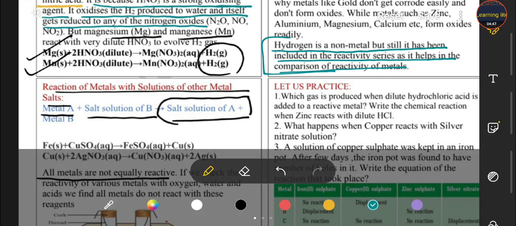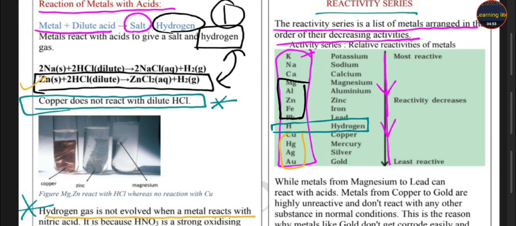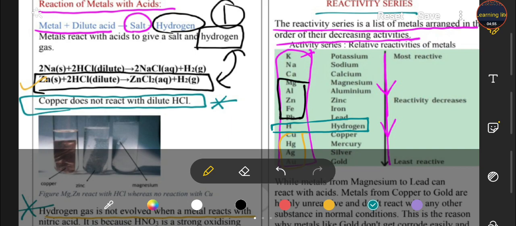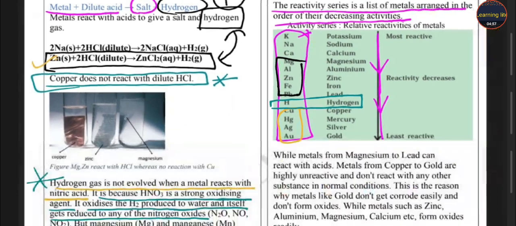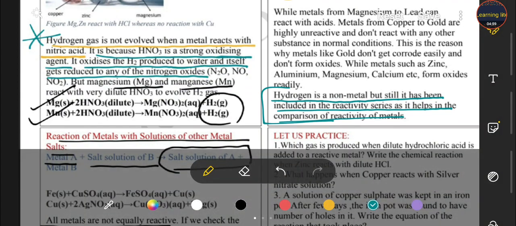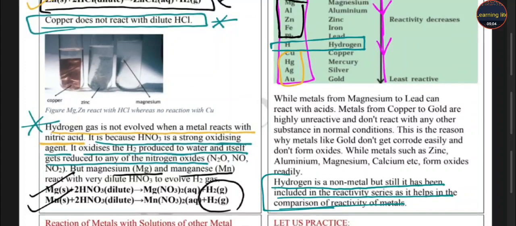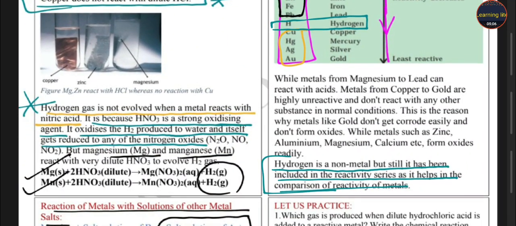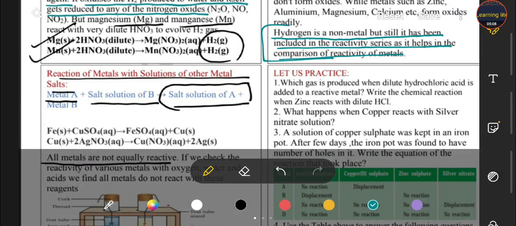Let us practice some questions. Which gas is produced when dilute hydrochloric acid reacts with a metal? Hydrogen gas. Write the chemical reaction. We have zinc plus HCl gives ZnCl2 plus hydrogen. Second, what happens when copper reacts with the silver nitrate solution? This reaction is also given to you in the worksheet. You have to write from here.